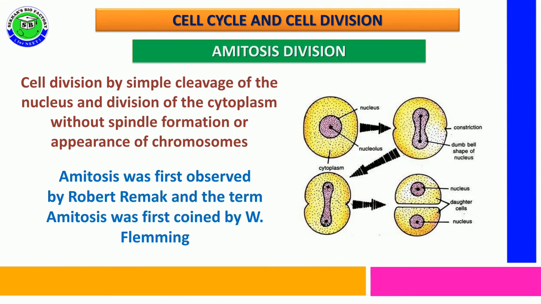Amitosis division was first observed by one of the scientists, Robert Remak. The term amitosis was first given by W. Flemming.